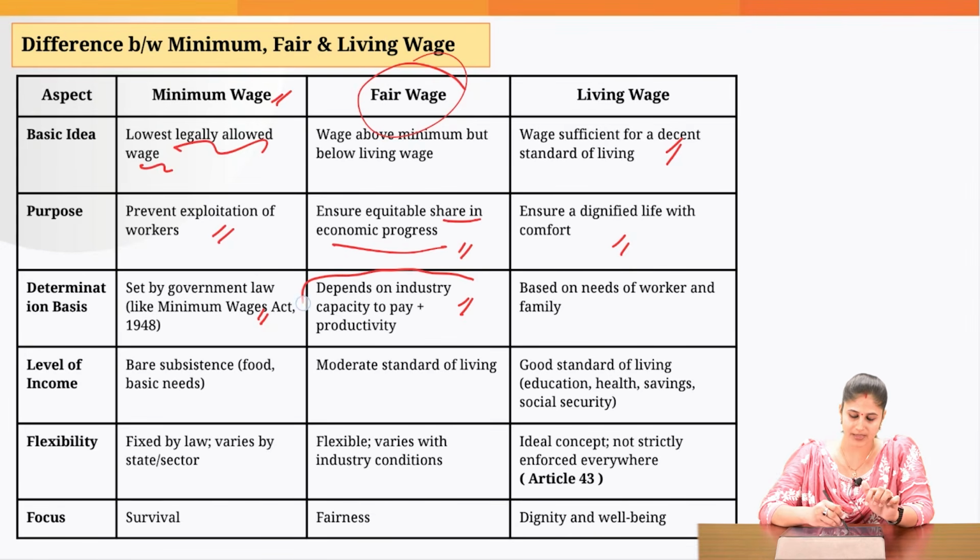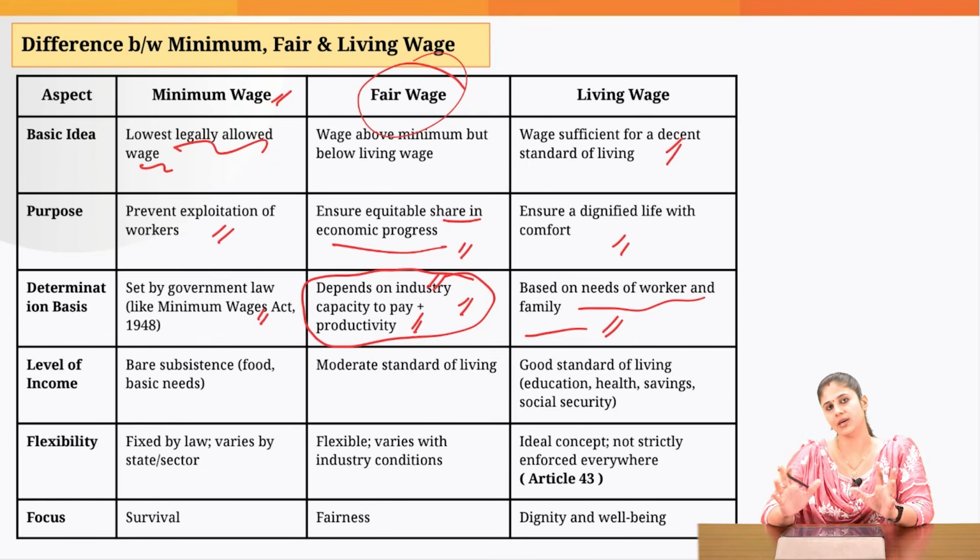And on what parameters will they be deciding this? Based on the industry's capacity to pay plus the productivity of the worker, the skill set of the worker. Living wage, herein you need to take into account the cost of living in a particular area. And obviously the capacity to pay, productivity, all those parameters would be taken into account. But the major factor that you have to consider is the cost of living in a particular area. Then, minimum wage